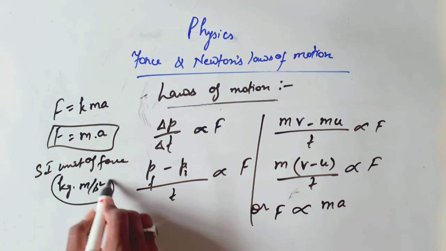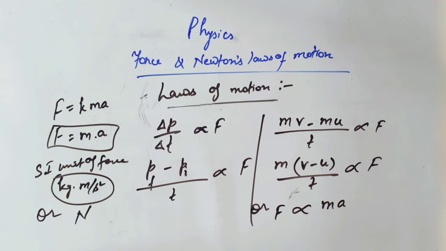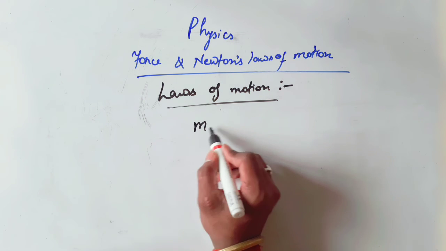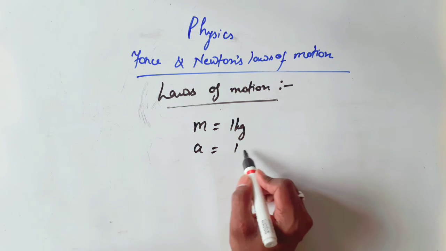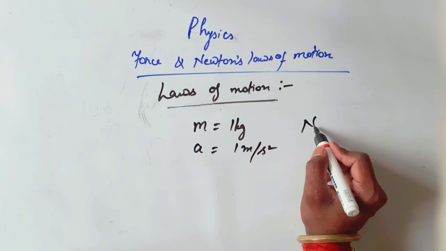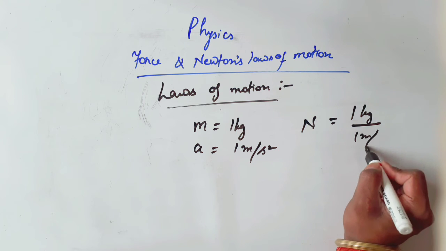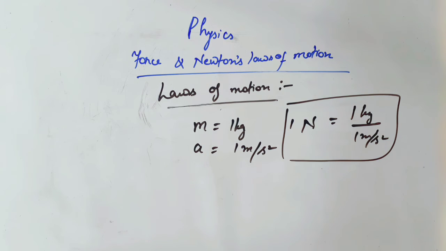So kilogram meter per second square, or you can say Newton. If a body having mass 1 kg is moving with acceleration 1 meter per second square, then 1 kg times 1 meter per second square will be equal to 1 Newton. So the SI unit of force is Newton.